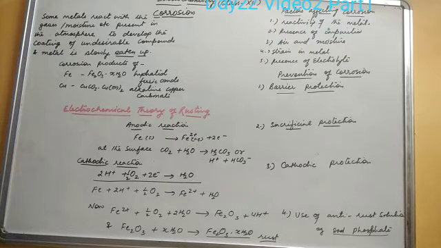Corrosion. This topic we have done earlier also in class 10. Corrosion means the eating up of any metal in presence of some atmospheric factors like some gases, moisture, etc., and developing a coating of undesirable substance on the metal. That is known as corrosion. Here the definition is written: some metals react with the gases or moisture etc. present in the atmosphere to develop a coating of undesirable compounds, and the metal is slowly eaten up. This is known as corrosion.